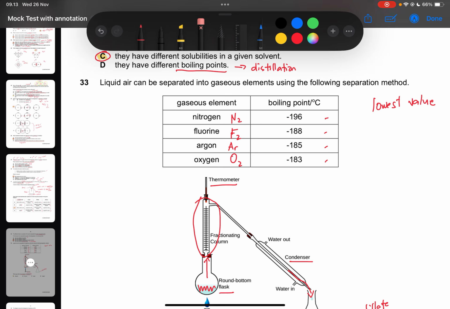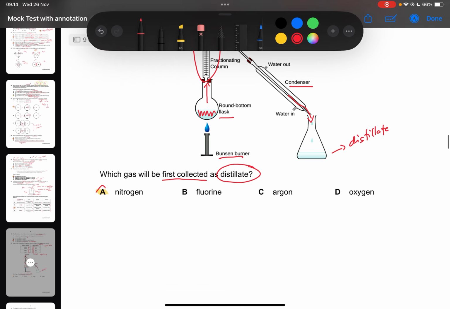So therefore, which one has the lowest boiling point? This is the lowest boiling point, so it means this is the first one. Nitrogen will be the first one to exit, followed by fluorine, followed by argon, and oxygen will be the last. So this one has the highest boiling point. This one has the lowest boiling point. So our answer is nitrogen.